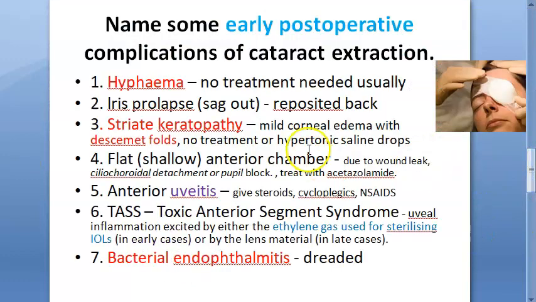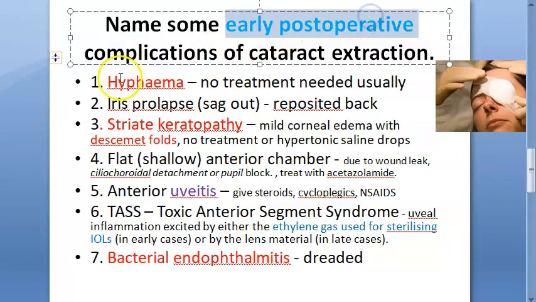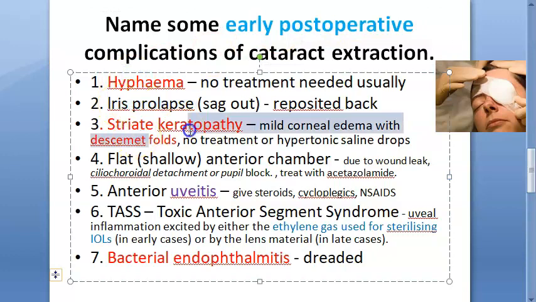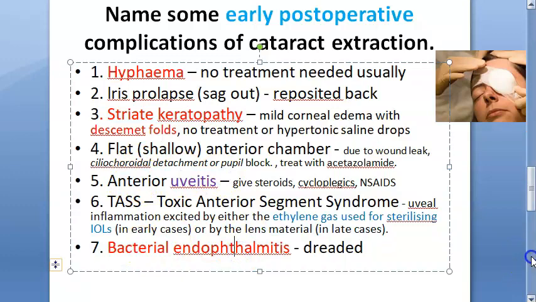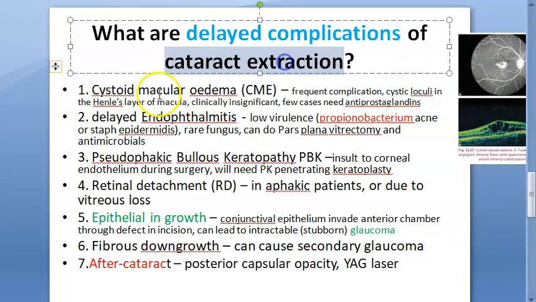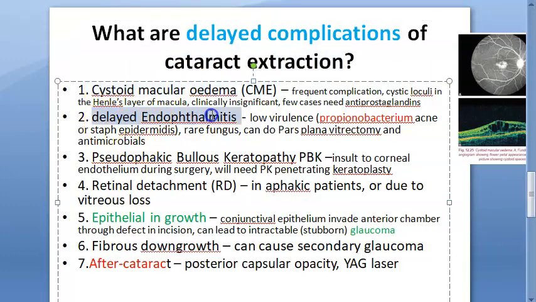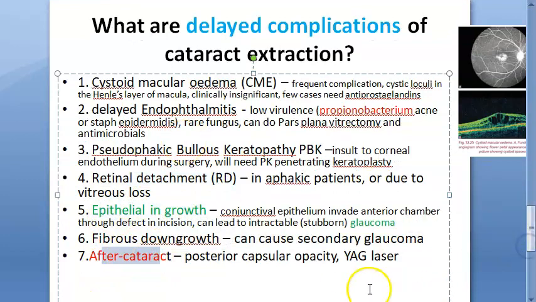After the cataract surgery, there are some early post-operative complications like hyphema, iris prolapse, or striate keratopathy, anterior uveitis, endophthalmitis. They could have come for these, or they could have come for the delayed complaints like cystoid macular edema, delayed endophthalmitis, bullous keratopathy, retinal detachment, or after cataract, right? That's what we told you just now, right?